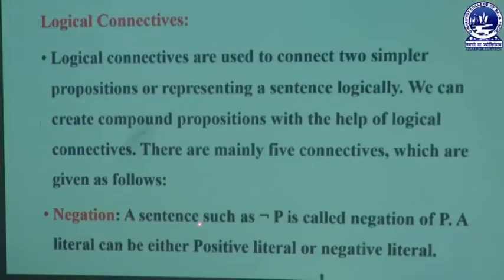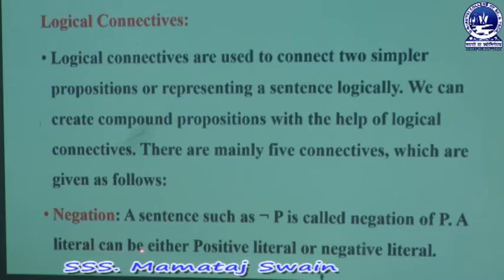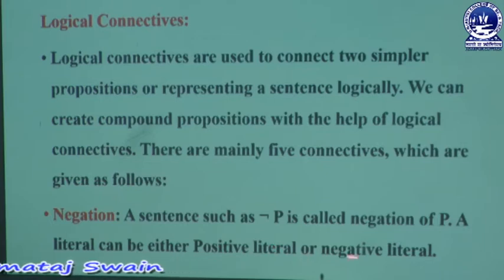Now look at the different logical connectives. The first one is negation. A sentence such as negation of P. This symbol represents the negation connective. A literal can be either a positive literal or a negative literal. Here P is a literal, and this literal may be positive or negative.